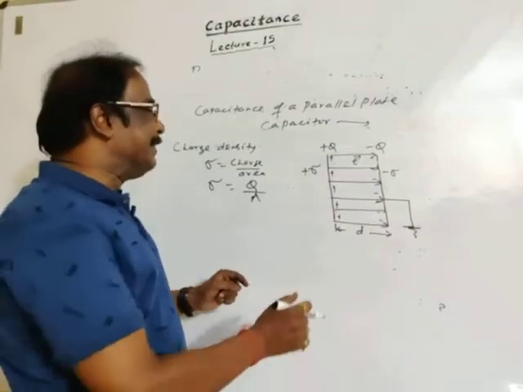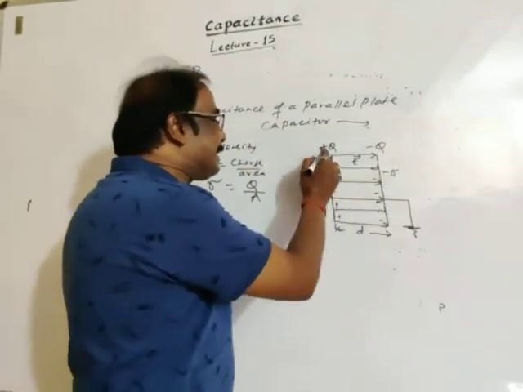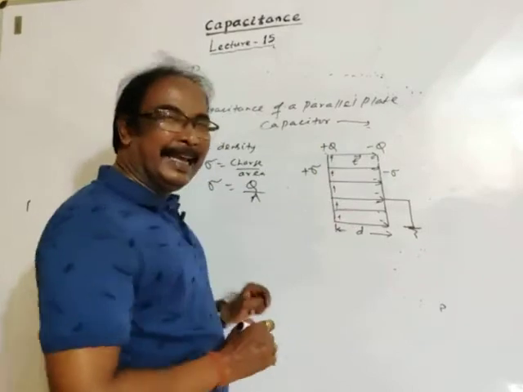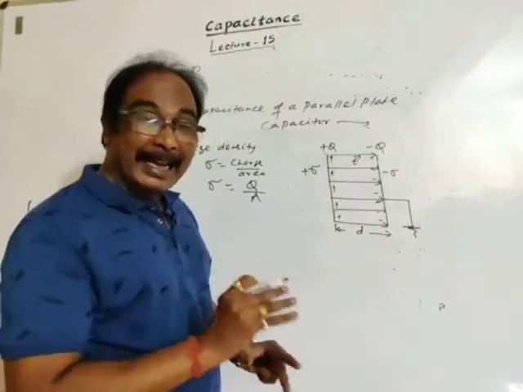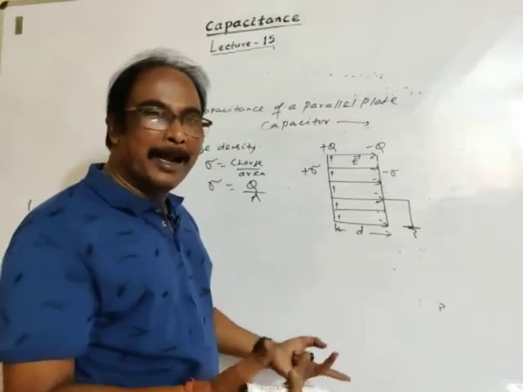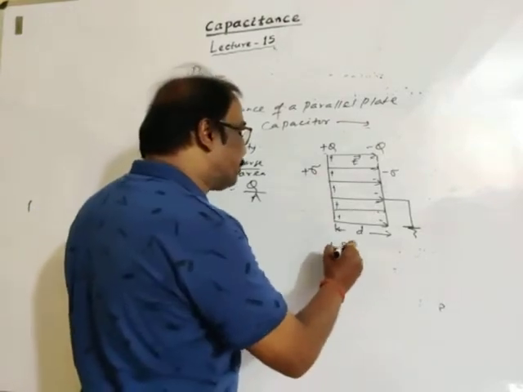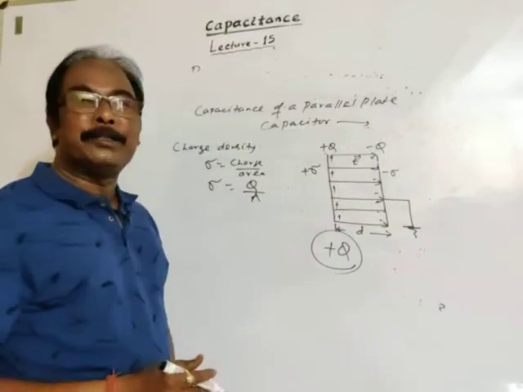So this is positive charge, this is negative charge. What is the net charge, the resulting charge of a parallel plate capacitor? Our answer is Q, not 0.